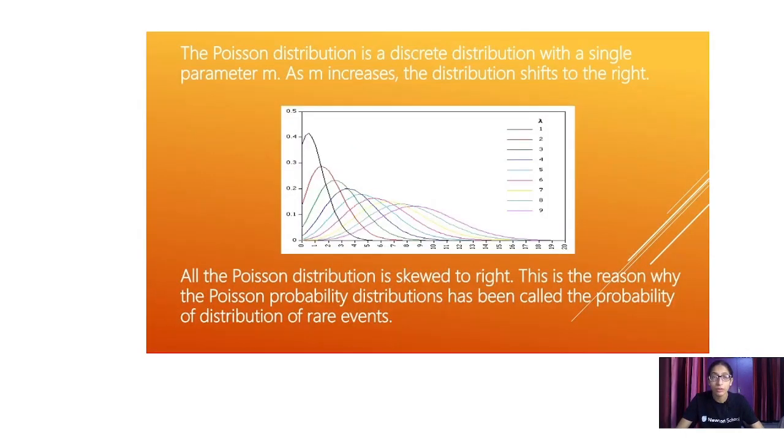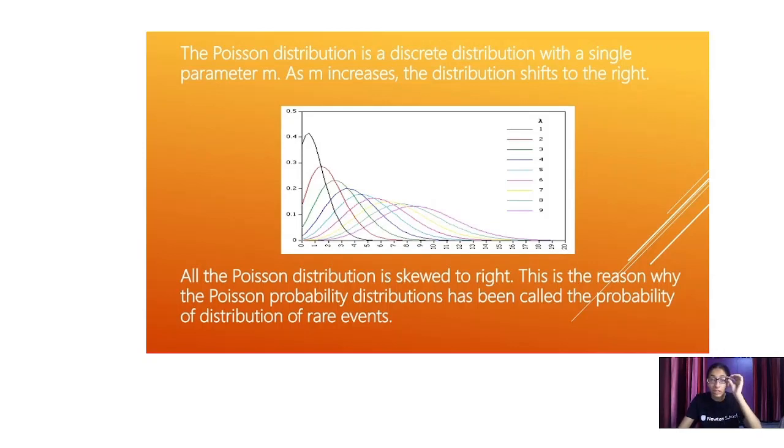Now here is a graph to represent the Poisson distribution, which is a discrete distribution with a single parameter m. As m increases, the distribution shifts to the right. With the increase of the single parameter m, the distribution shifts to the right. See, as it increases, it shifts, then again the pink line increases, and it shifts. All the Poisson distributions are skewed to the right.